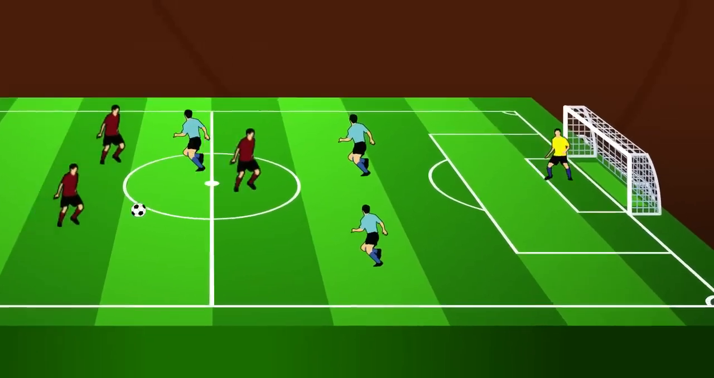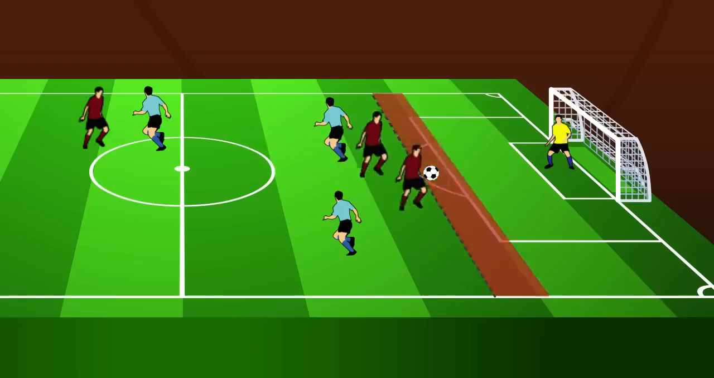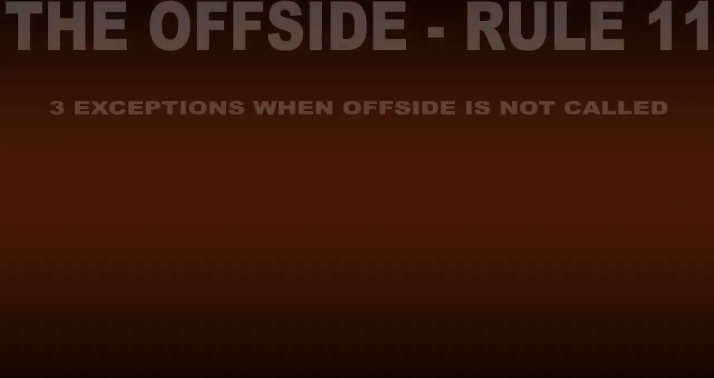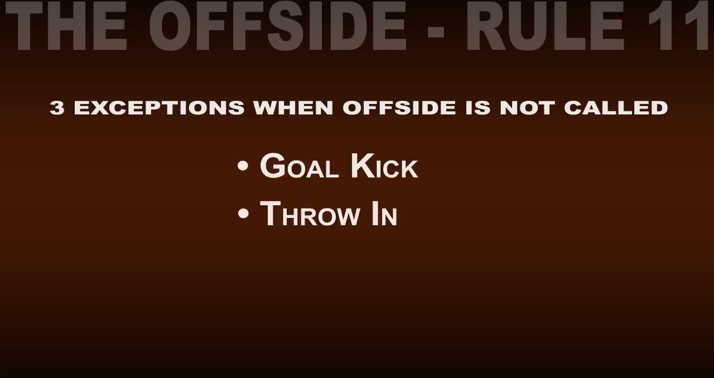There's one additional scenario of an offside infraction. If the ball gets behind the defender, the ball becomes the offside line and cannot be played forward to an attacking teammate. You must stay behind the ball. Finally, there are 3 exceptions when offside is not called: on a goal kick, a throw-in, and a corner kick.